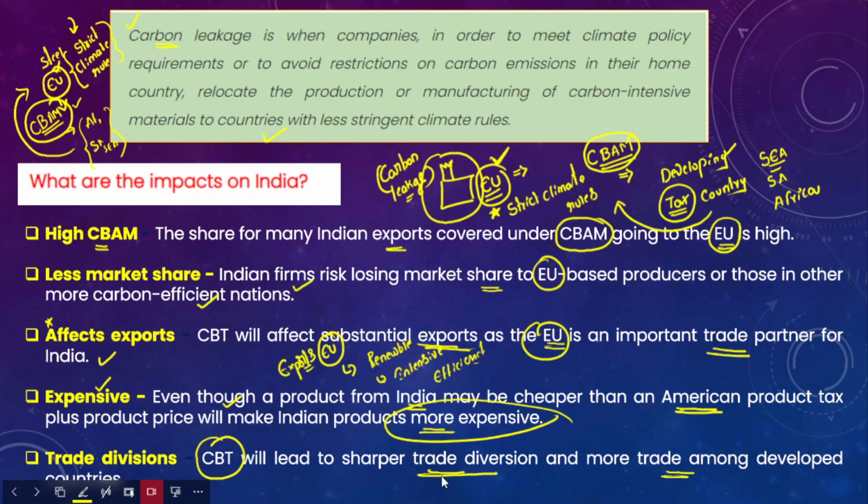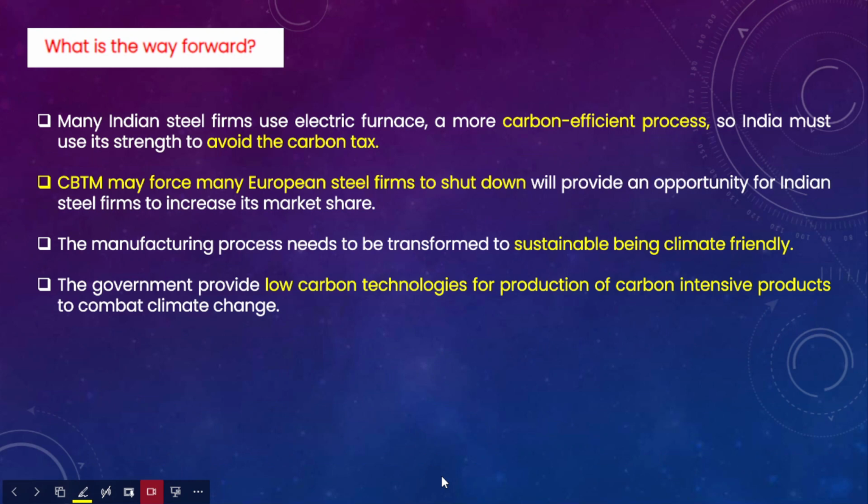neglecting these developing countries. As of now, the developed countries have not been providing climate finance. Apart from this, they are also not transferring the technology. Because of these reasons, the developing countries still lag behind in terms of adaptation and mitigation.